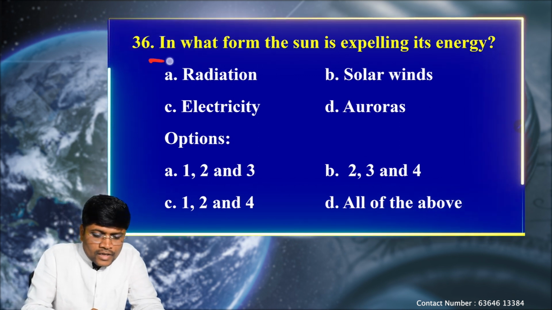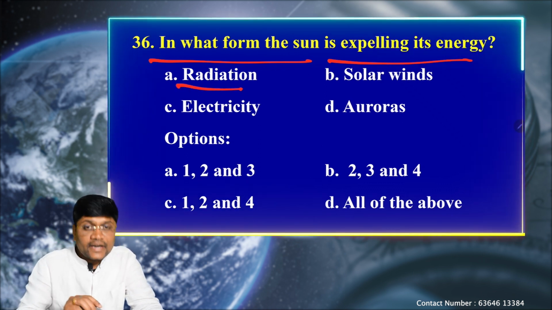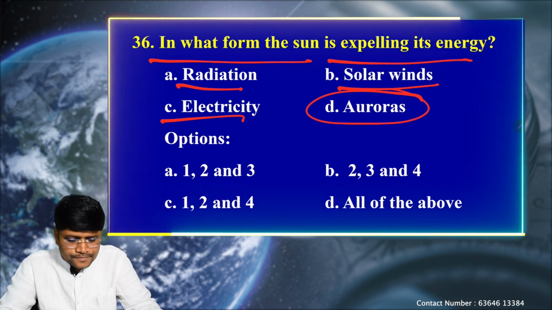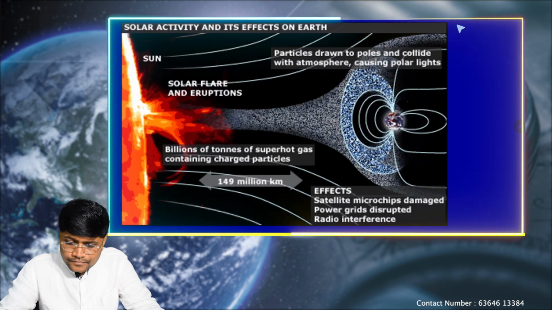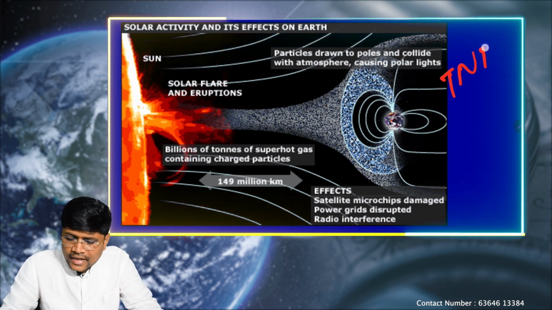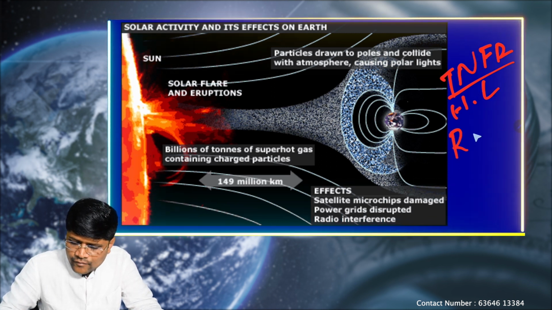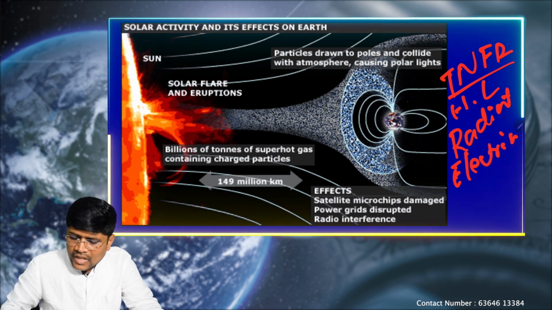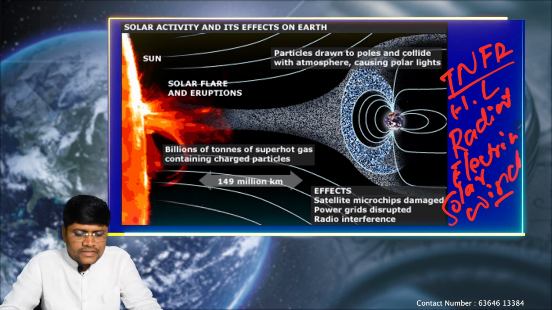Next question. In what form is the Sun expelling its energy? Option A, radiation, B, solar winds, C, electricity and D, auroras. Let's see the explanation. We know that all stars have thermonuclear fusion reactions. In that process, they release heat and light. They release energy in the form of radiation, electricity, and solar winds. In these three forms, the Sun is releasing its energy.